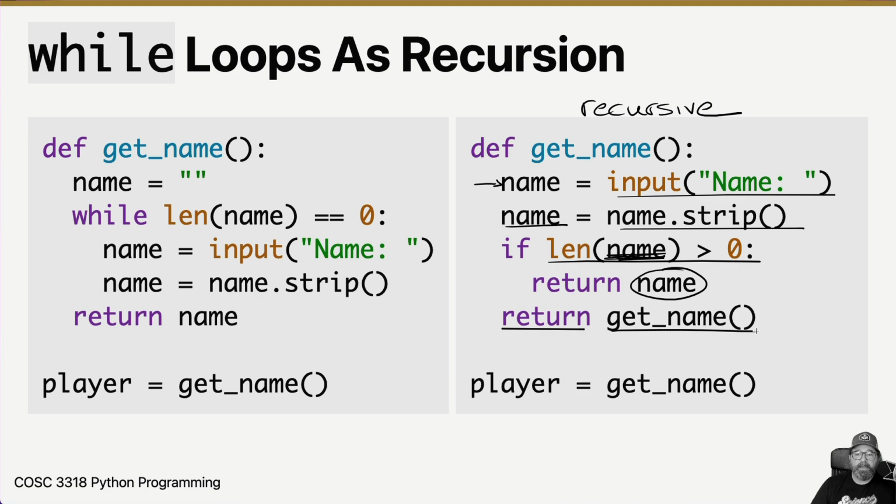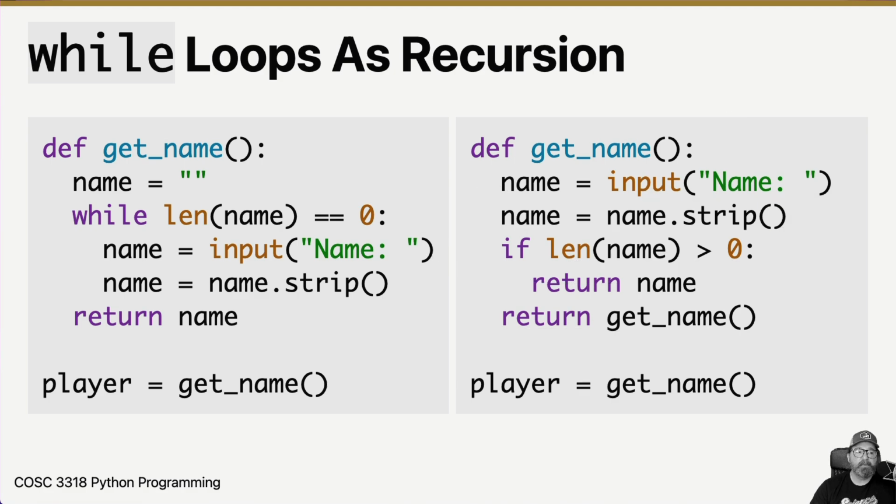At this point, the control of the function goes back up here and it starts all over again without a loop, because we're calling the function again. But what happens is that we enter a new call on our call stack. So we start off at the module level. We call get name. That adds something to our call stack. So now we have a get name on here, and somebody enters an empty string.